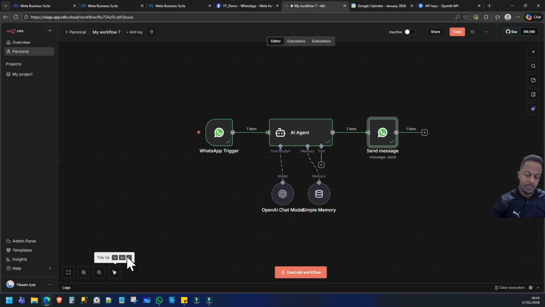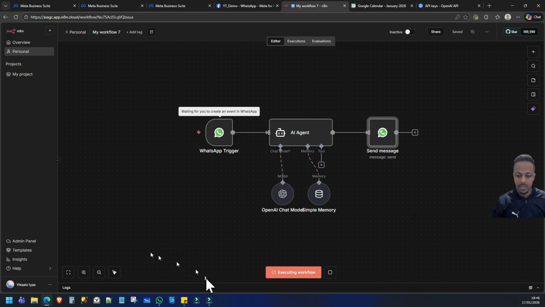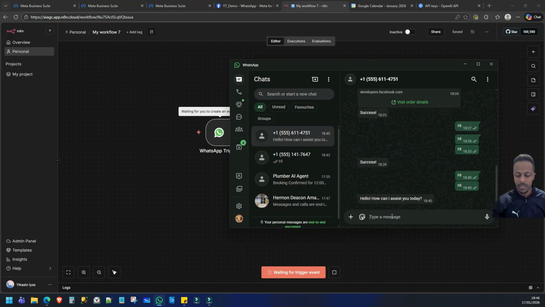Obviously, what I would need to do is to add the calendar as well and add the Gmail. That's for a separate video, but let's just see it in action right now. So we need to make sure to save it throughout. So we execute step, right? That's going to trigger the AI agent to start listening. We're going to send it a message, it should pick that up. Then it should generate a response saying, whatever have you, I'm good, how are you? And then it will send it back using the send message node. So if we execute that so it can start listening, go back to our WhatsApp agent.